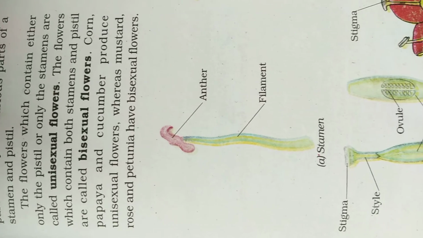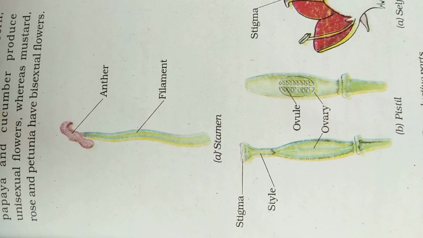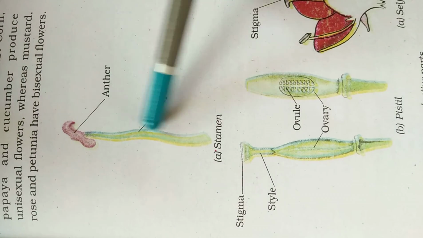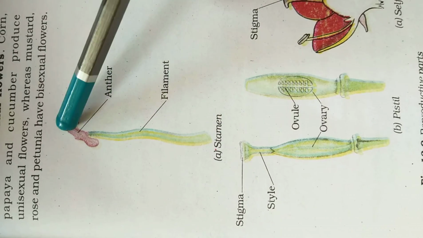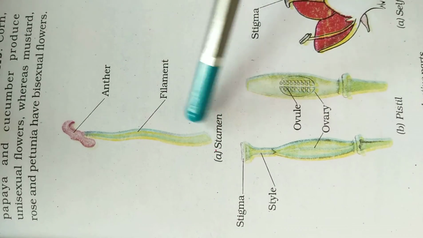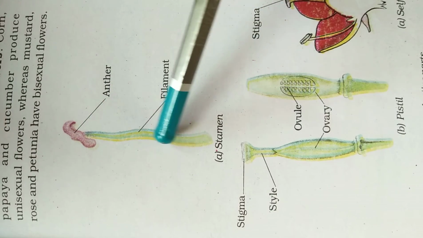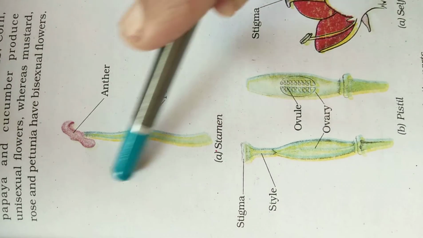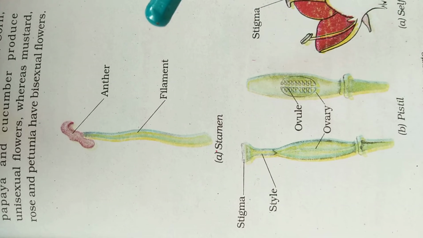So here is the picture of the stamen. The stamen is a male reproductive organ. So this is the stamen. This whole is called the stamen, and this stamen has two parts, that is filament and anther. This is the anther and this is the filament, and the whole is called the stamen. So you see, this is the male reproductive organ.